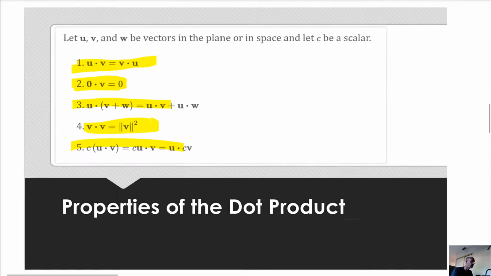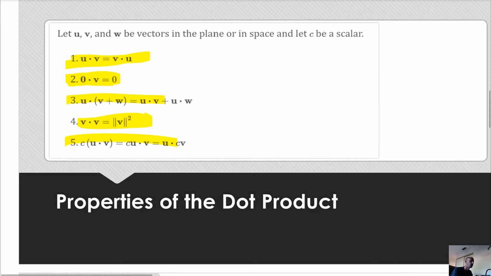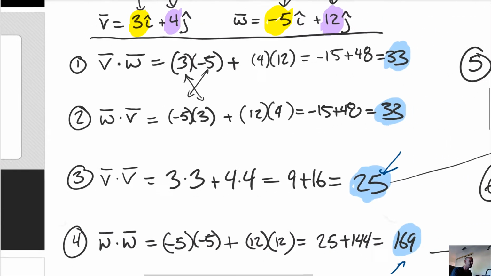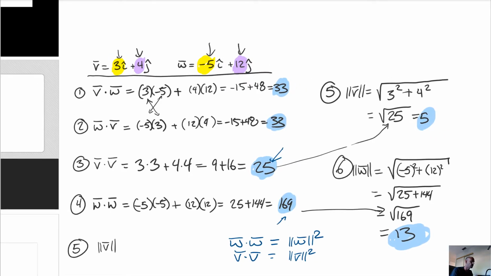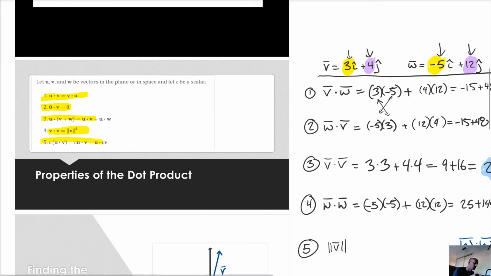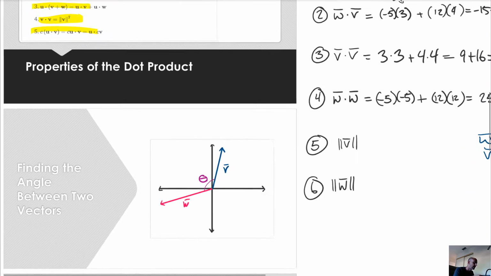Little properties of the dot product, huh? So we played around with it. We just had some games with it. You don't need to know all these things, but it'd be kind of nice to shortcut some stuff. So when you dot something with itself, you just get its magnitude squared. Interesting. I'm going to use that a little bit on this next proof that I do.